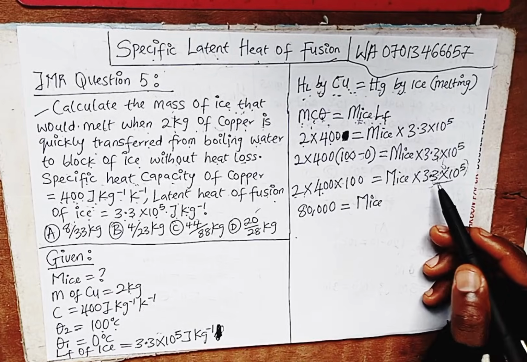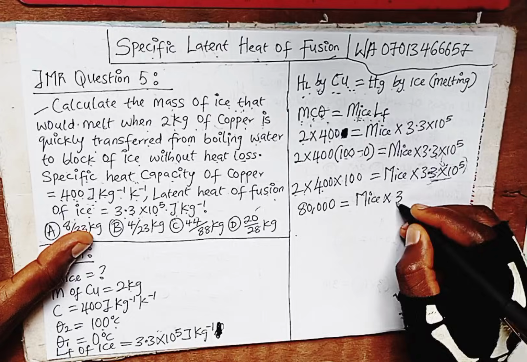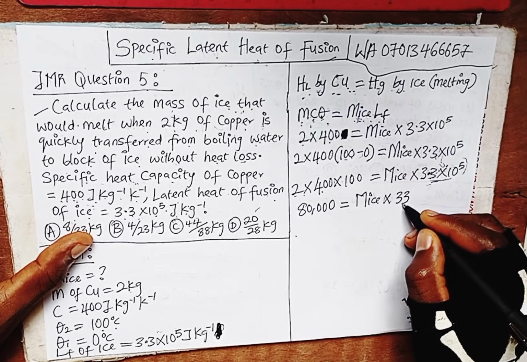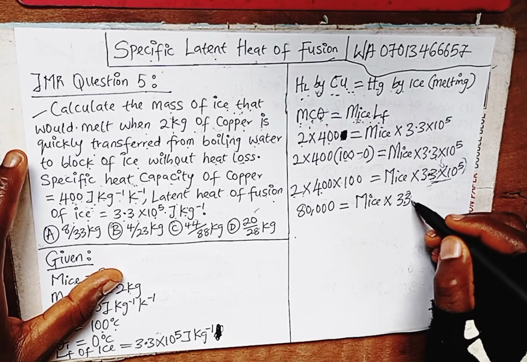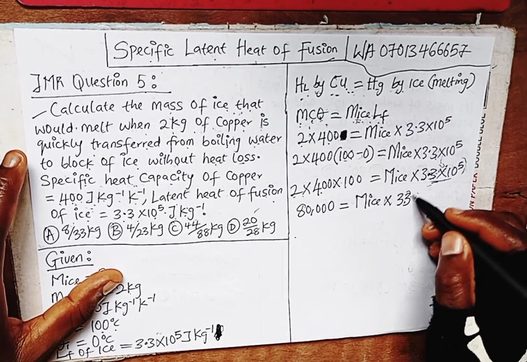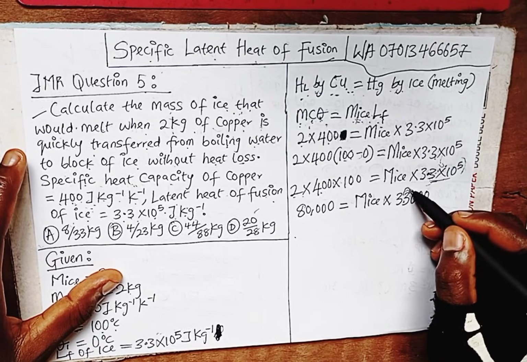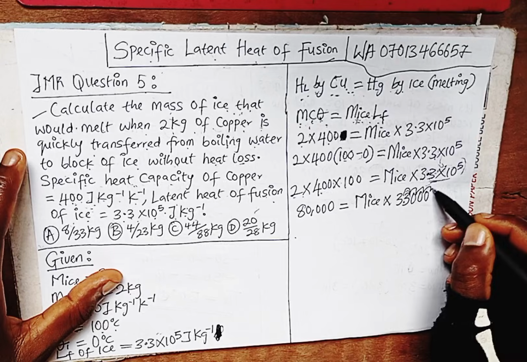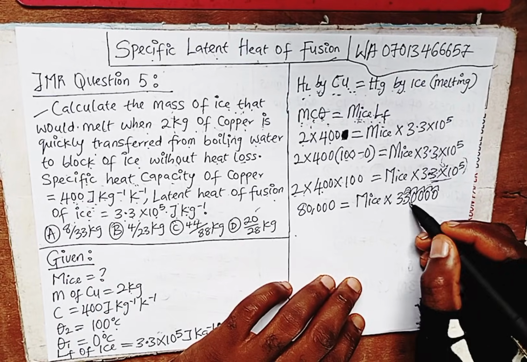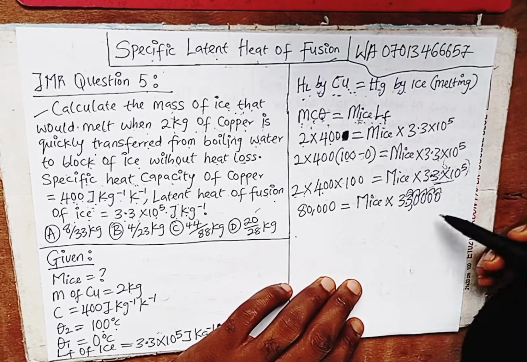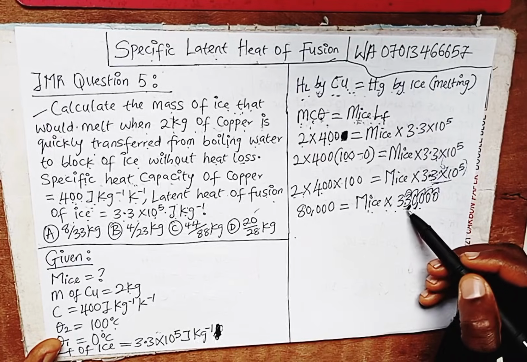So we write 33, remember the point was here, and we count to 5: 1 2 3 4 5. So 1 more 0, that's 4 zeros, so 33,000. This is converting it to figure. So we now have mass of ice times 330,000.